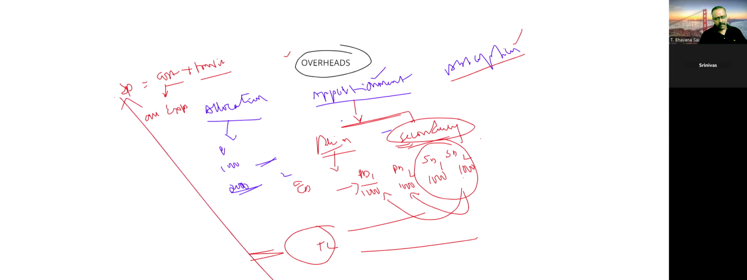So for apportionment, two types will be there. One is primary. The second one is secondary.